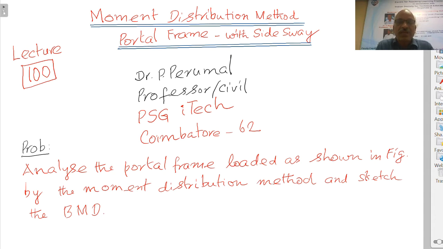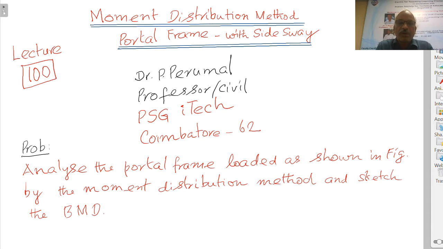In lectures number 91 to 99, we have been discussing the moment distribution method. This is lecture number 100. Here also we will do a problem on moment distribution. Here we are going to deal with a portal frame with a side sway.